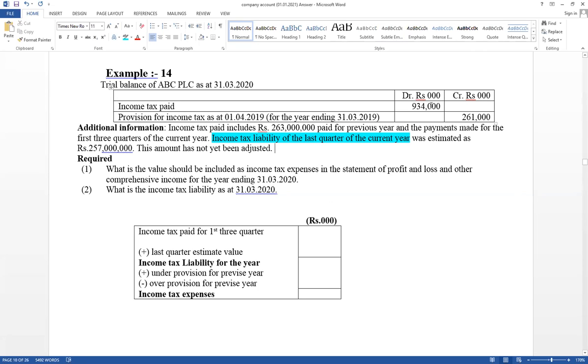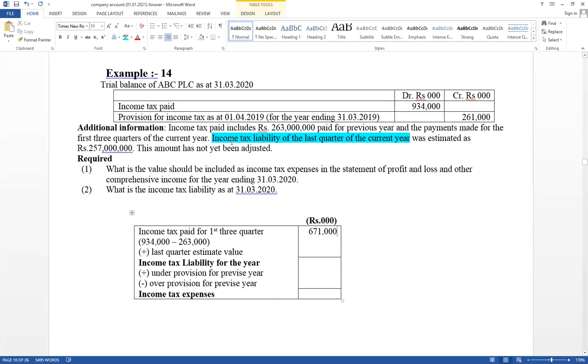Therefore, first three quarter paid amounts not given clearly, but given total paid amounts 934,000. From that value, deduct 263,000 paid for previous year. From that value should be deducted 263,000. Therefore, this is the value paid this year first three quarter.